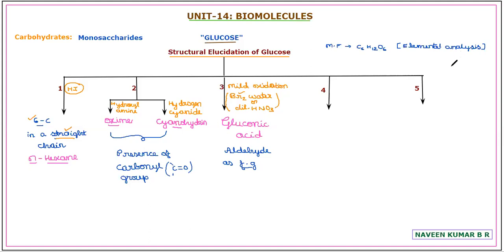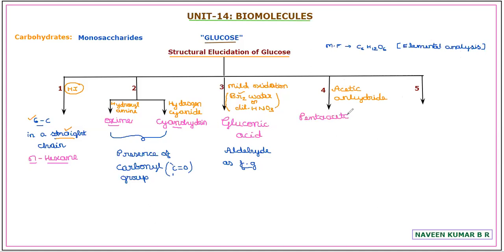Then, to show that there are 5 hydroxyl groups in glucose, it is treated with acetic anhydride. With the treatment of glucose with acetic anhydride, it is going to give a pentaacetate of glucose.